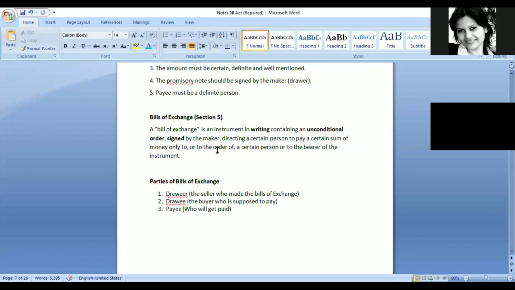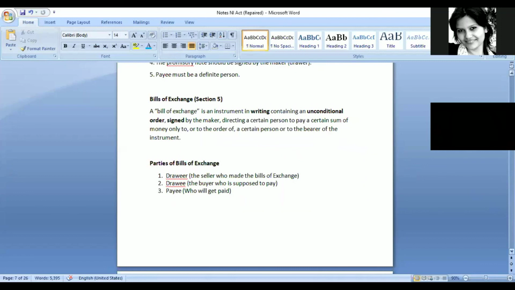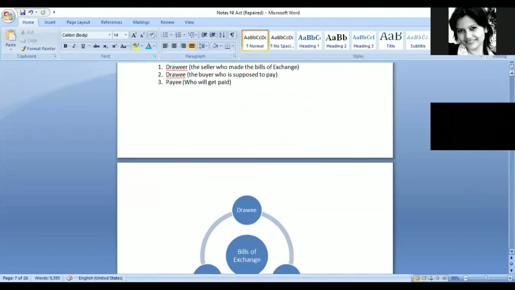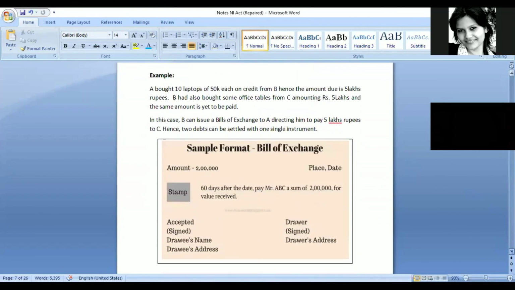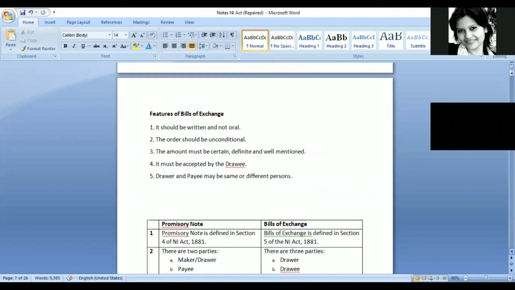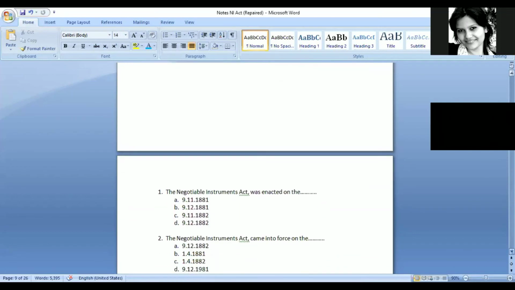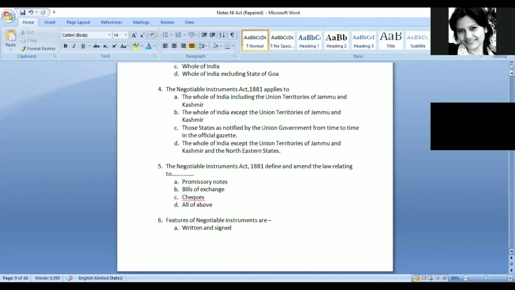So in promissory note, it is like an unconditional undertaking. The person himself is agreeing that I promise to pay, but here it is in the form of an order. So the creditor would be making bills of exchange. But in case of promissory note, it would be made by the debtor only. There are three parties in bills of exchange. And this is a sample of bills of exchange. Now the differences between promissory note also were discussed. Few questions.